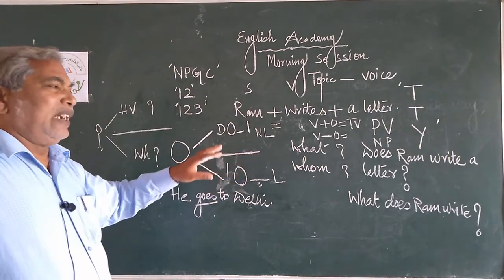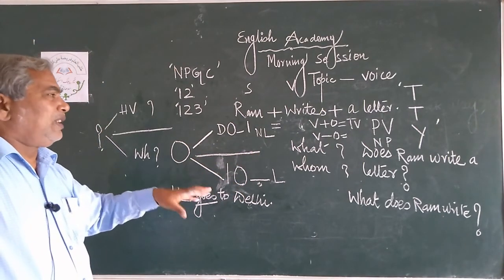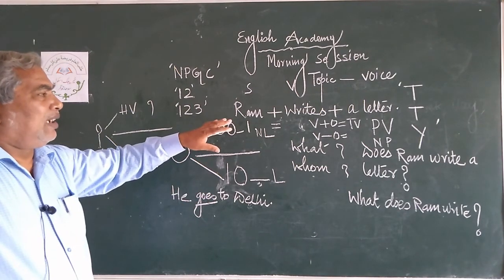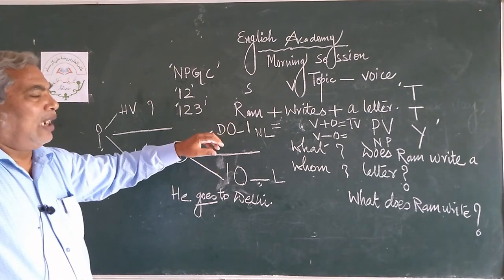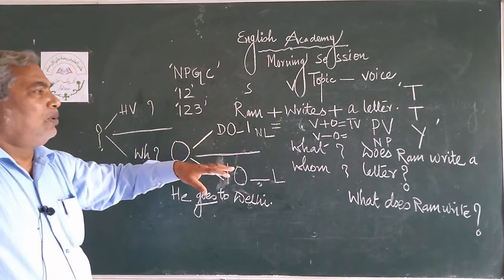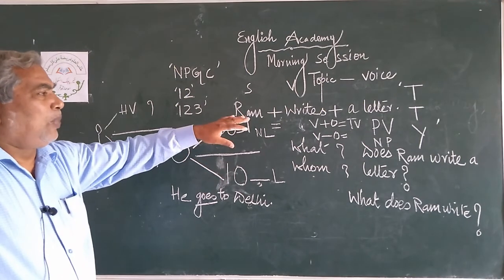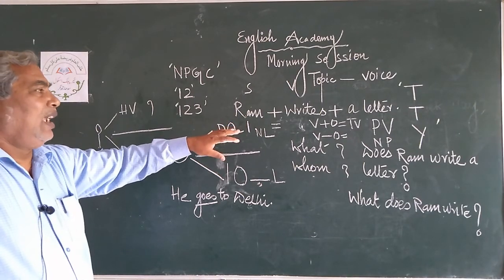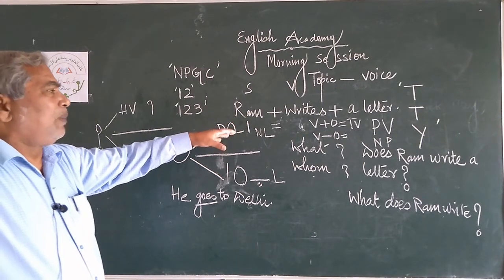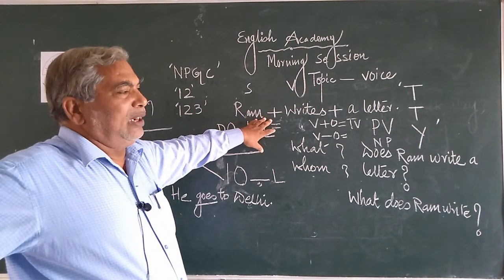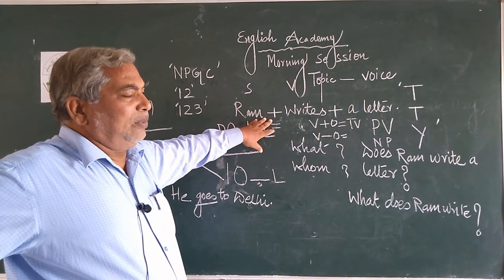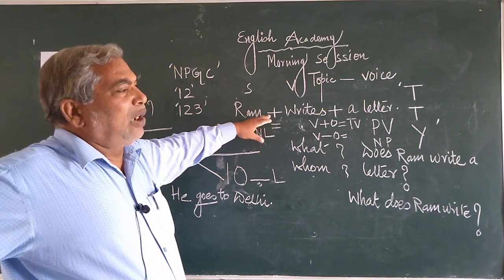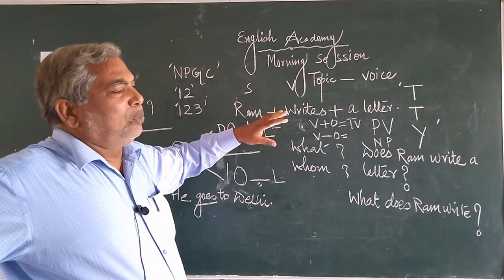Now subject is clear, verb is clear, and this sentence Ram writes a letter is in active form. I have told you just now, as this is a simple sentence, या positive या affirmative sentence. Now the same simple present tense affirmative, change into negative, change into interrogative, change into interrogative and negative, and now transform them into passive voice.